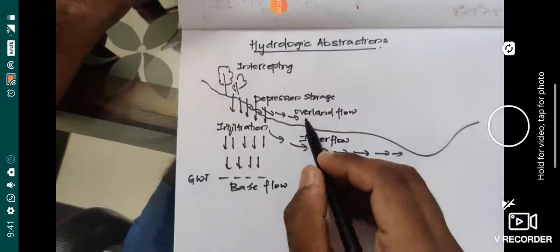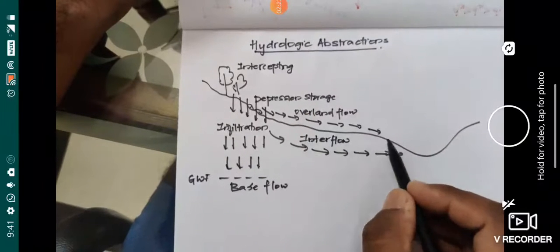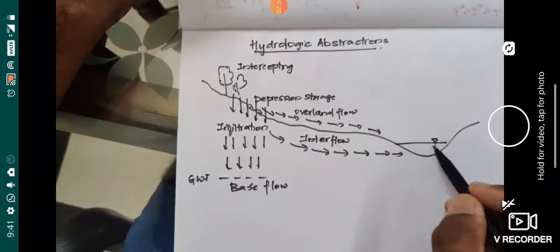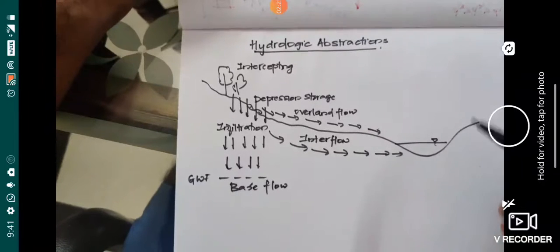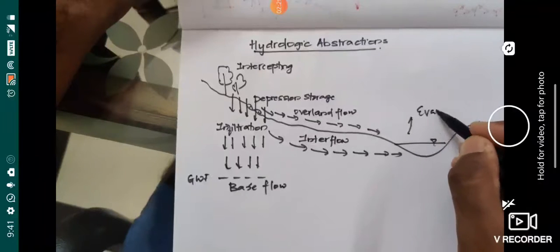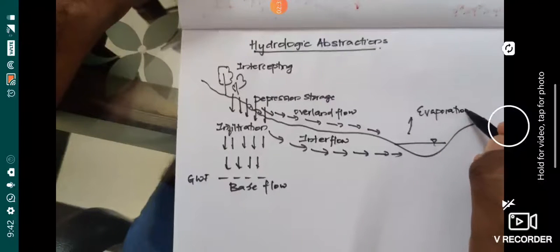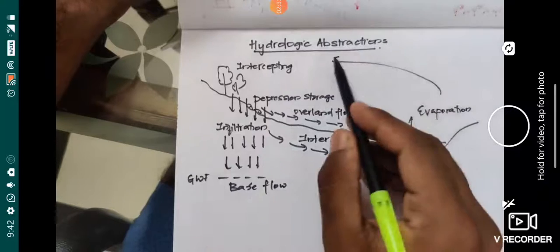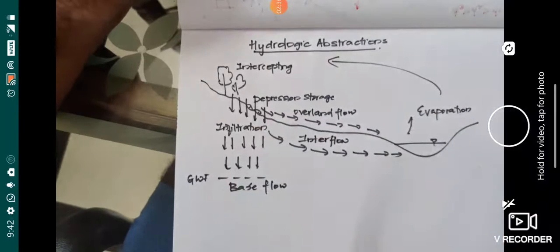At the end of the day, both the overland flow and the interflow will be joining a nearby water body, and from this water body you will again be having evaporation. So it will be coming back as precipitation, and this cycle will continue. So this is how it is happening.